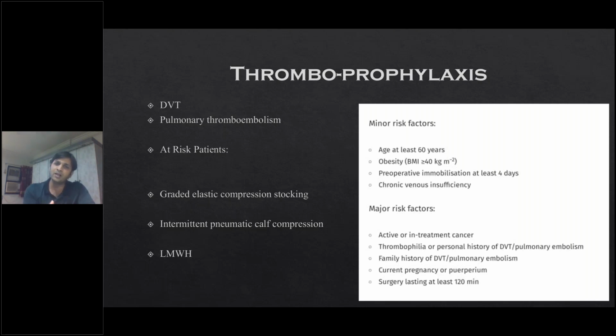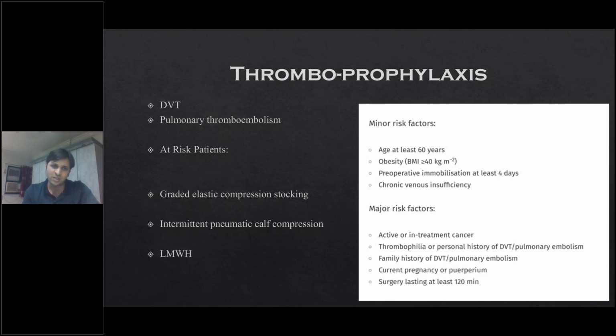Those patients who have malignancies, who are obese, pelvic surgeries, prolonged surgeries of more than 120 minutes, 2 hours, then joint-related orthopedic surgeries, these are commonly seen as major risk factors. And definitely those who have some other thrombogenic states like thrombophilia or any factor deficiencies or excess which can cause thrombotic complication should be supported with low molecular weight heparins. I think pre-operatively very seldom is drug therapy given for these patients.